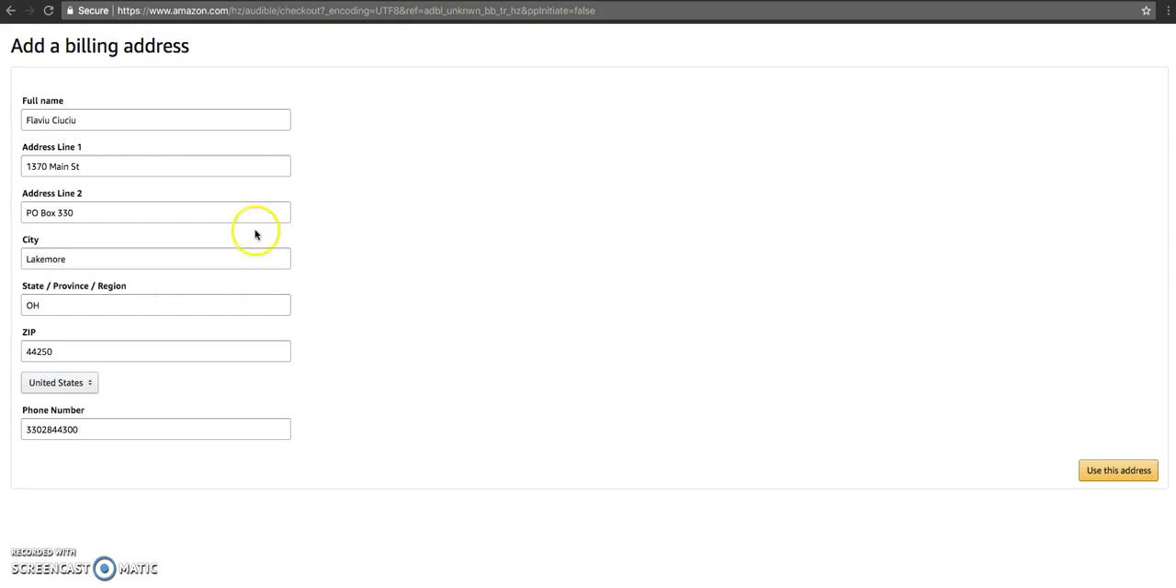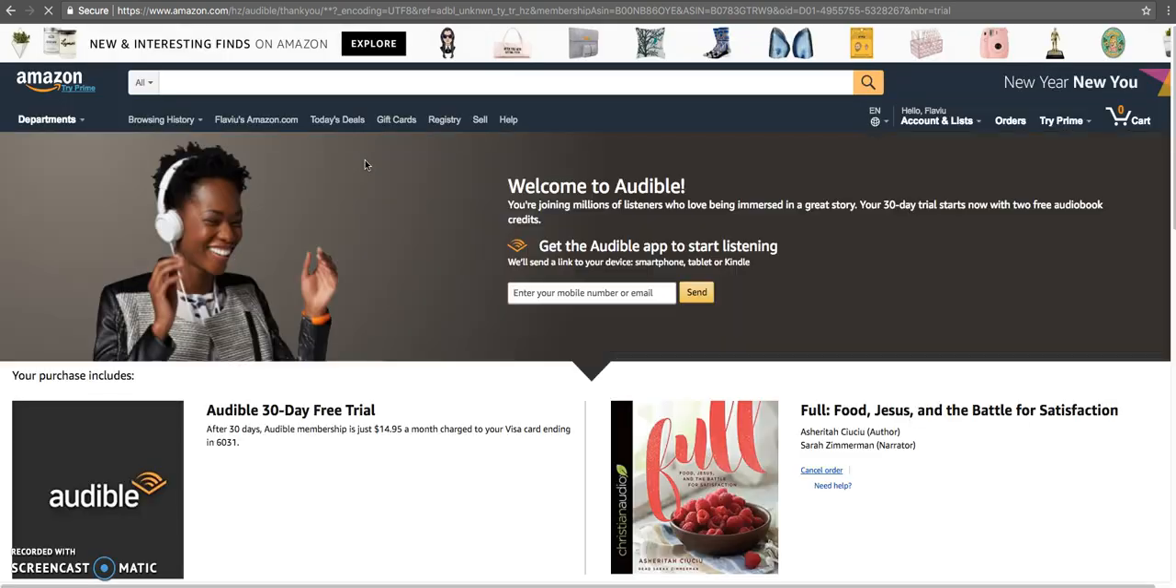If you get prompted to add any information, go ahead and add that in. This is just in a situation where maybe you didn't complete filling out your Amazon profile, like we just set up a profile to show you the steps of the trial. So I'm going to hit use this address here, and you'll be taken to the next page.